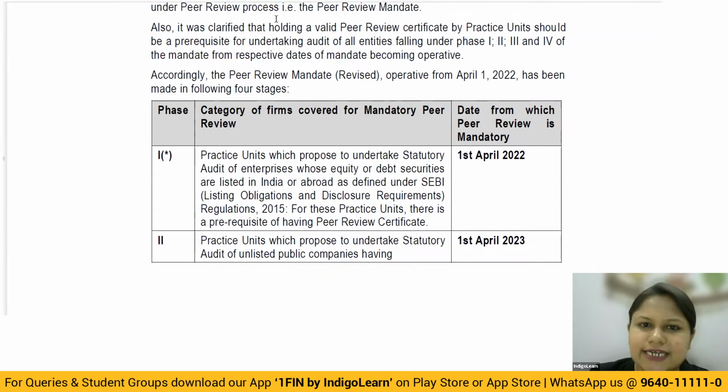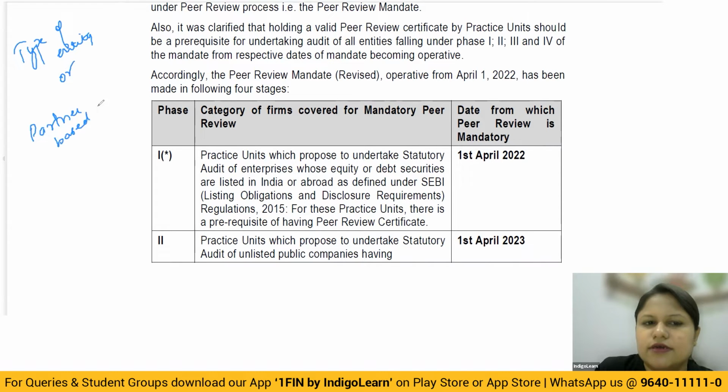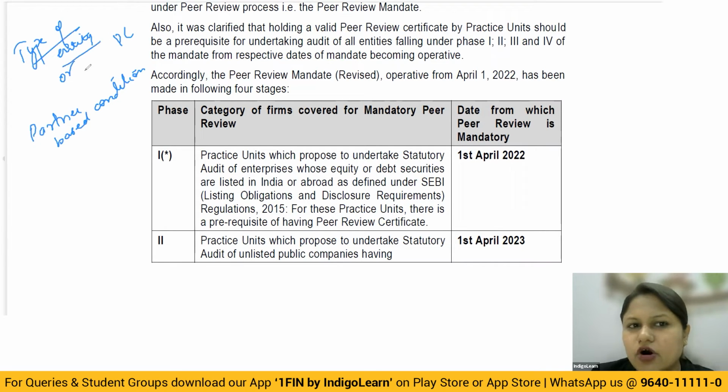Like how to understand, I'll tell you very simply. They have categorized into two things. One, they have given the type of the entity, the nature is given. Or they have given one more condition, that is the partner-based condition. So if you fulfill any of these, the peer review certificate you require compulsorily, otherwise you cannot take up the audit. Correct? So either it should be the type of the entity, the audit you are doing, or they have given some partner condition. If this partner condition has been satisfied or the type of entity, then you have to get the peer review certificate.